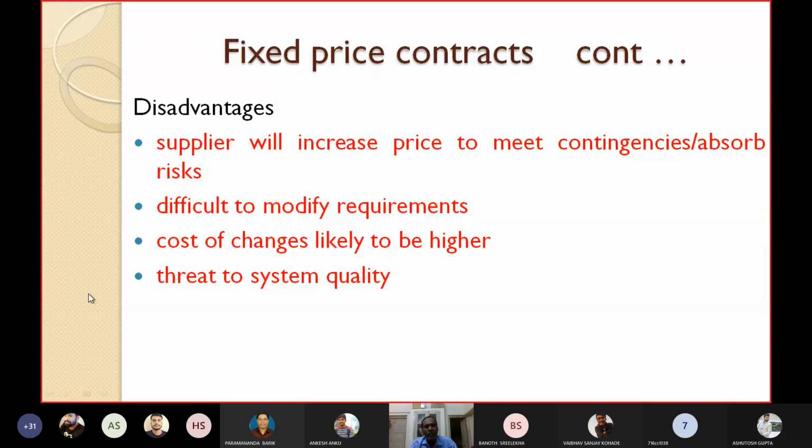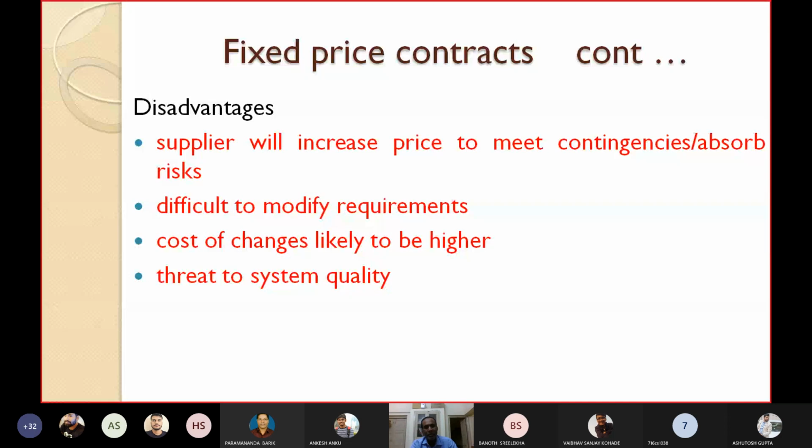The second drawback, which I have already told you, is that in this case it is very difficult to modify the requirements. You cannot change the requirements. The cost of changes is likely to be higher. If you change them, it becomes a monopoly. The firm will not leave you; he will charge a very high amount.